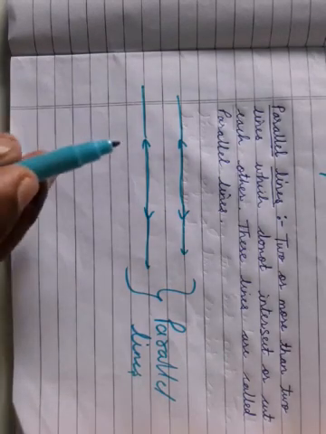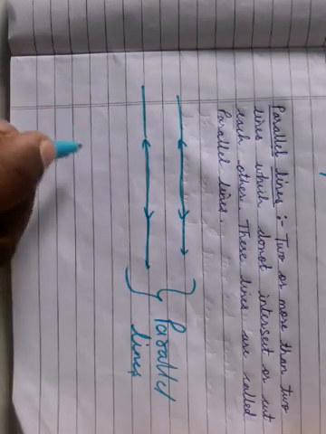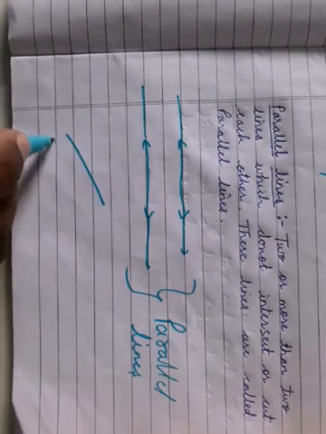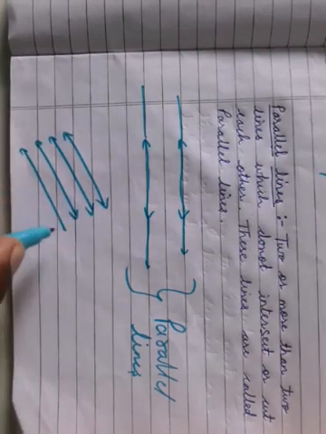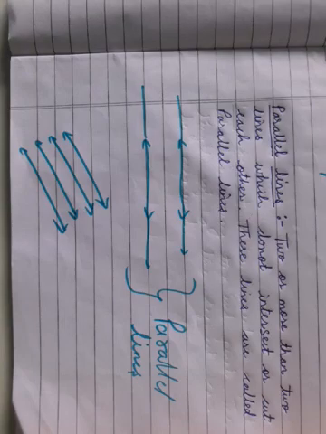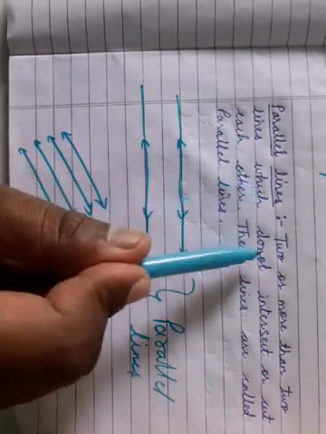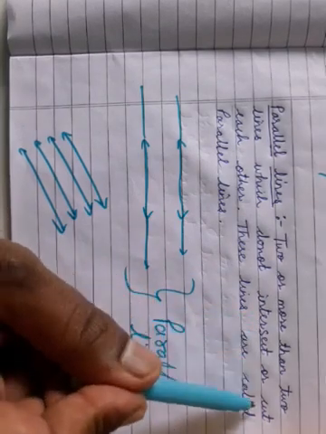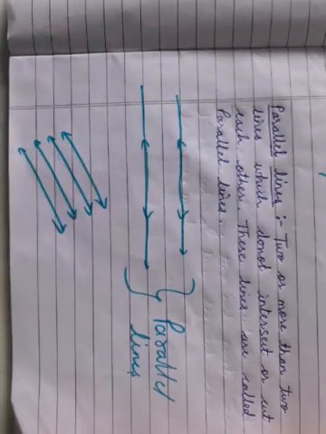Here minimum two lines are there and maximum many lines. One more example I am giving. This is also parallel lines, because these lines are not intersecting each other. So parallel lines means two or more than two lines which do not intersect or cut each other. These lines are called parallel lines.